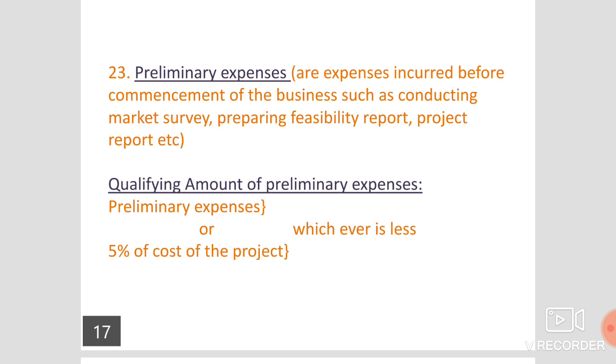Let us see the qualifying amount of preliminary expenses. Preliminary expenses will be given in the problem. That amount or 5% of the cost of the project, whichever is less. Among these two, whichever is less, we should take and treat it as preliminary expenses, and that amount we have to divide among 5 years. So divided by 5, whatever amount we get, 1/5, that amount we should take for the previous year 2018-19.